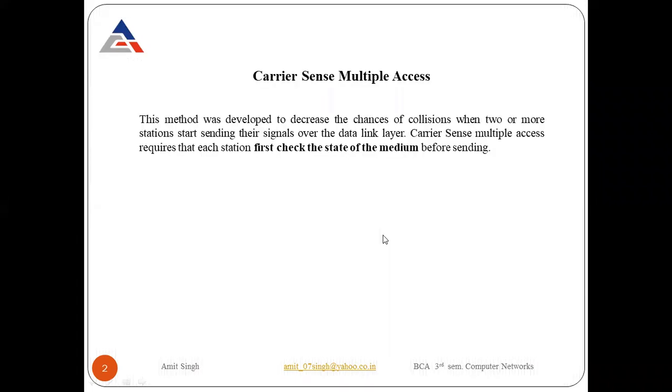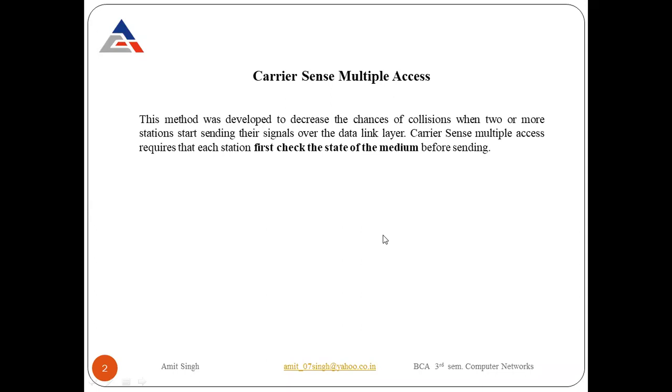So let's start with the first one, that is CSMA, carrier sense multiple access. This method was developed to decrease the chances of collision when two or more stations start sending their signals over the data link layer.